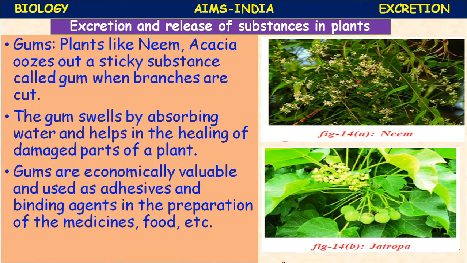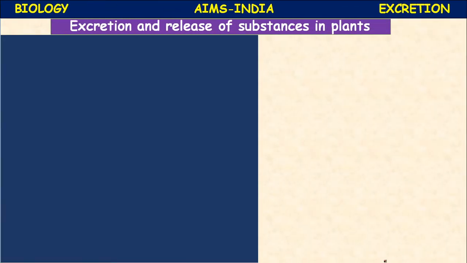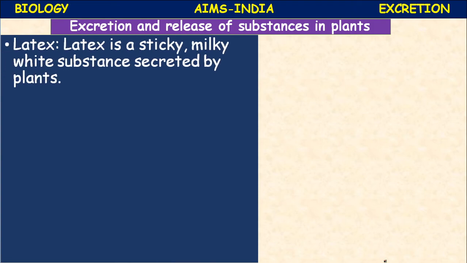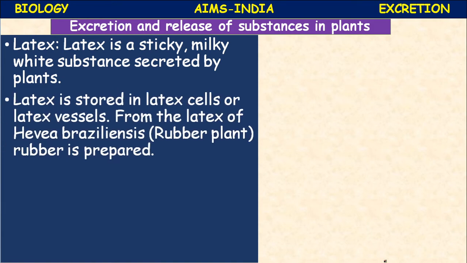Jatropha plant also yields gum. Next, latex, a milky substance. Latex is a sticky, milky white substance secreted by plants. Latex is stored in latex cells or latex vessels.